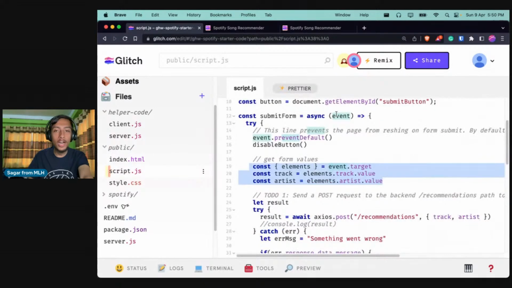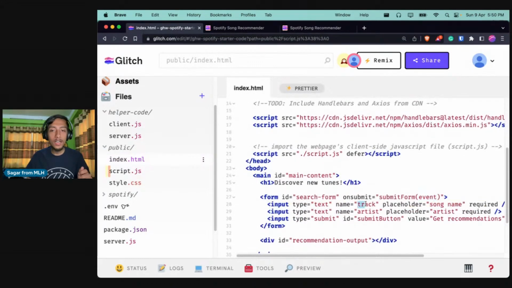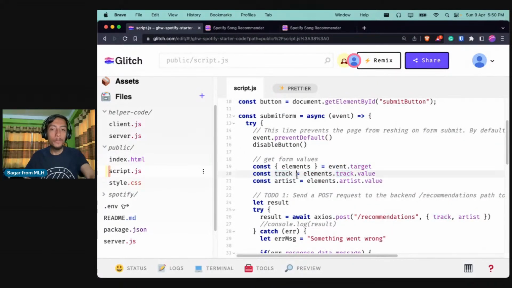And if you go to event.target, you will be able to extract all the values that the user typed in. Since we named the values as track and artist, if you use elements.track.value, then you will be able to extract the value for the track. Likewise, you will be able to extract the value of artist as well.